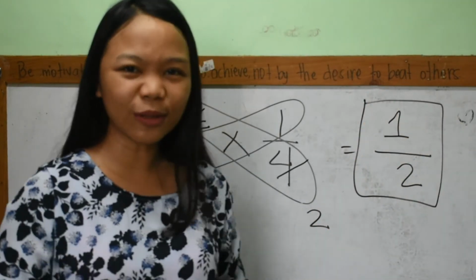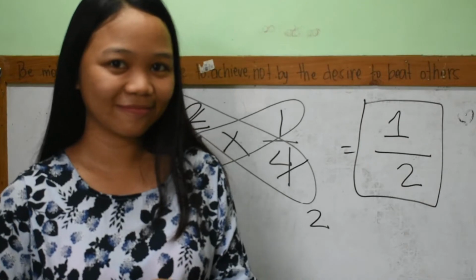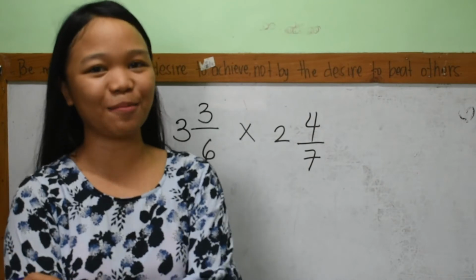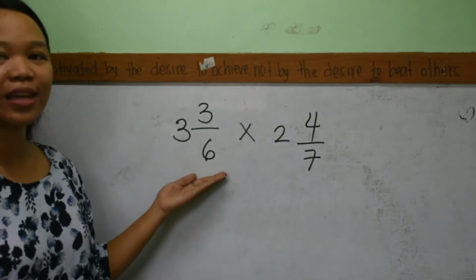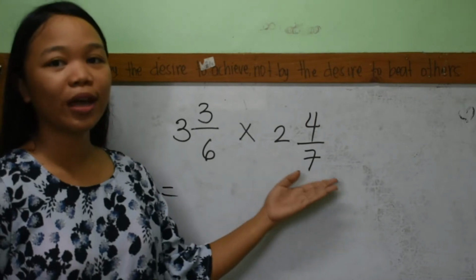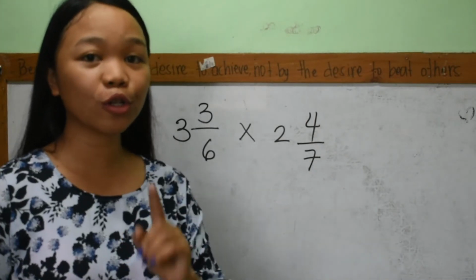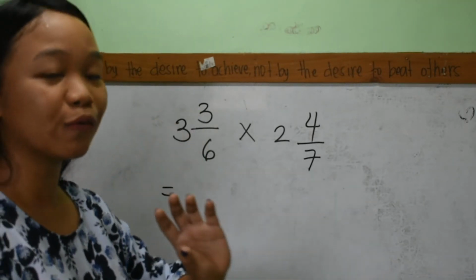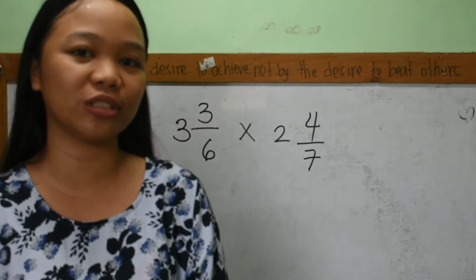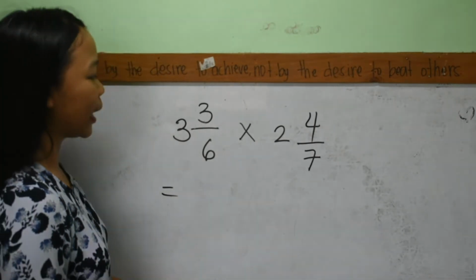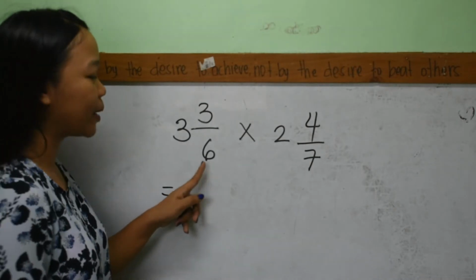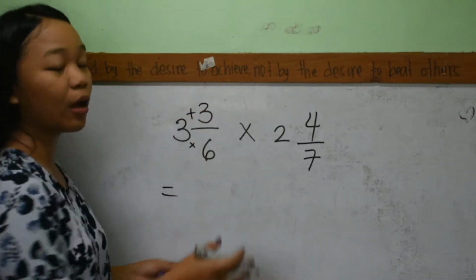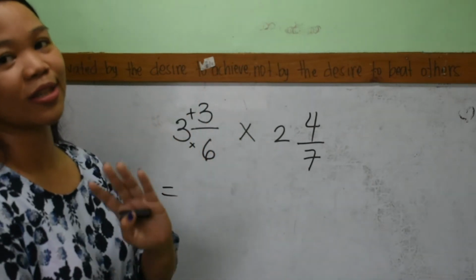Up next, let's multiply mixed numbers. Okay, now let's multiply mixed numbers. So we have here 3 and 3 over 6 times 2 and 4 over 7. So first, we will convert the mixed numbers into improper fractions. So how do we do that? We multiply the whole number and the denominator and then add the product to the numerator. And then that will be your new numerator and then you will just copy the denominator.